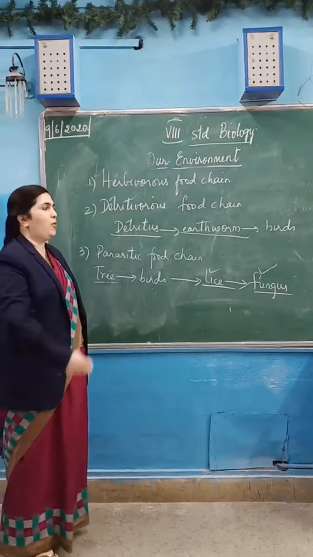So those interconnected food chains are known as what? Food web. For example, I will draw and show you the food web. Here you can see the interconnection of food chains, many food chains connected together to form a food web. The grass may be eaten by a rabbit; the rabbit is eaten by a wolf.